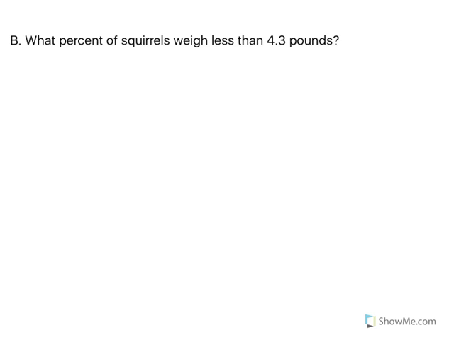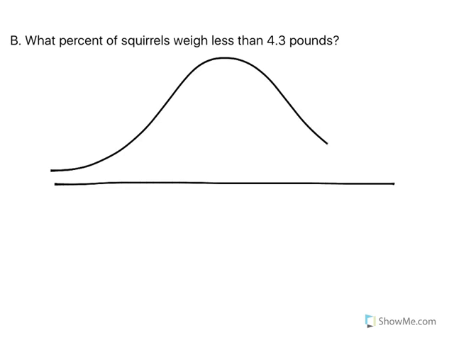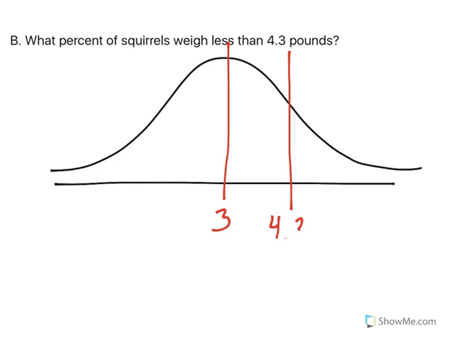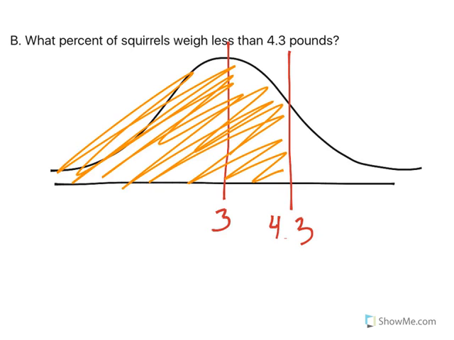Part B. What percent of squirrels weigh less than 4.3 pounds? Well, let's again work on our empirical rule here. We know we have 3 in the middle. If I add 1.3 to go to the right, I'm at 4.3. The question says less than 4.3, so we're talking about all of this. That's kind of a bad shade job because we have to stay under the curve.